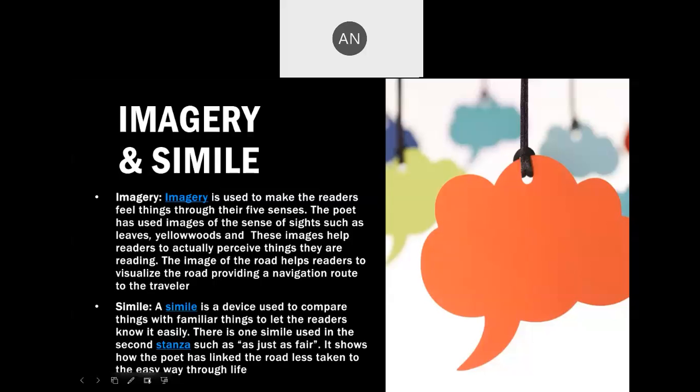These images help readers to actually perceive or see things they are reading. The image of the road helps the readers to visualize the road, providing a navigation route to the traveler. So they can imagine the route which they are describing.